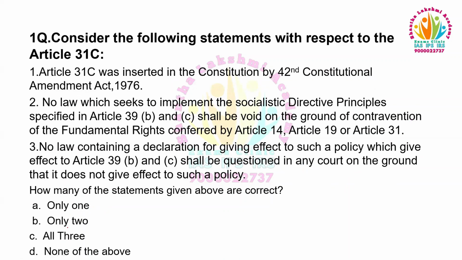So the answer is only 2, because Article 31C was inserted in the Constitution by the 25th Constitutional Amendment Act 1971, not the 42nd Constitutional Amendment Act 1976. Moving to the next question.